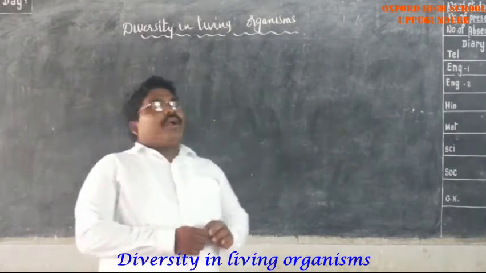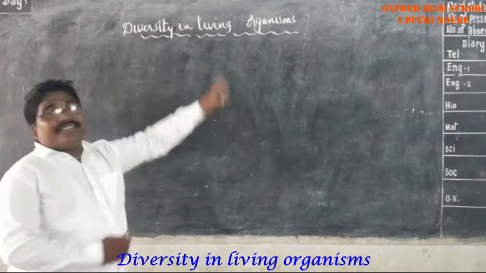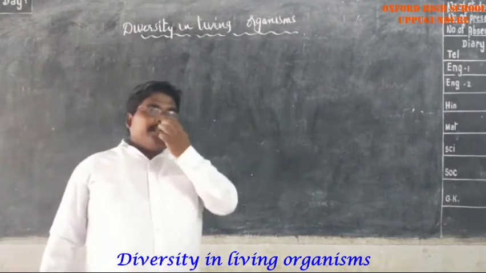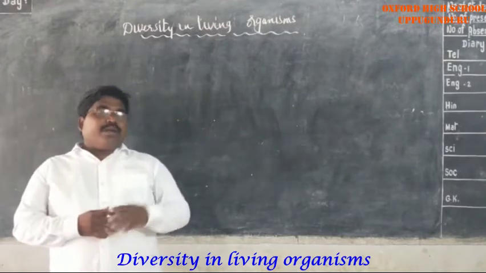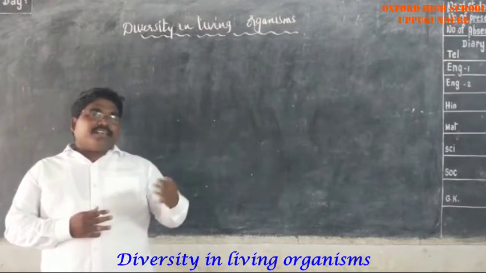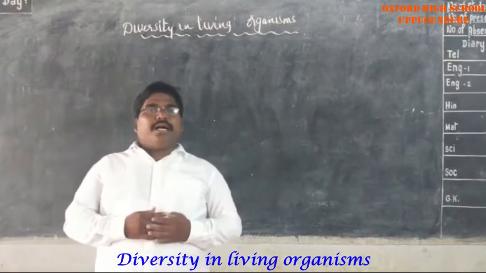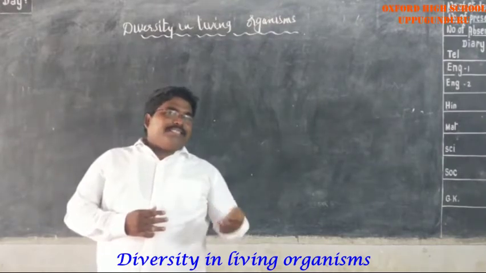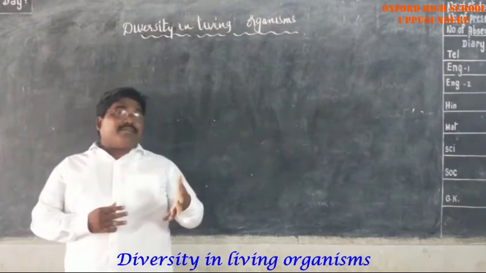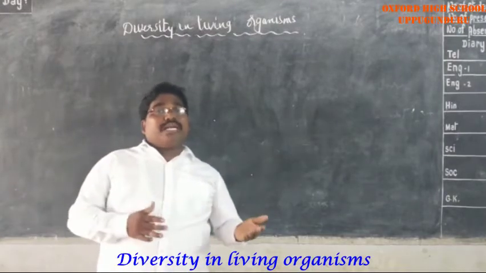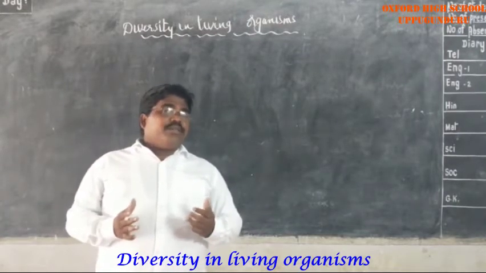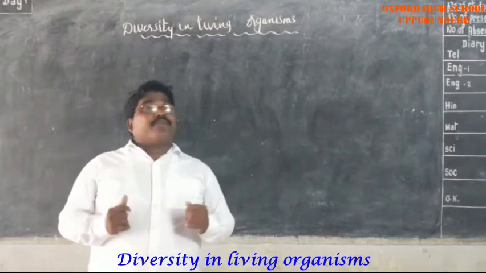Dear students, we have already started our lesson, Diversity in Living Organisms: the different types of life present in this universe. We have discussed two sections, about monocots and dicots on the basis of seed leaves. After that, we discussed the classification of animals.